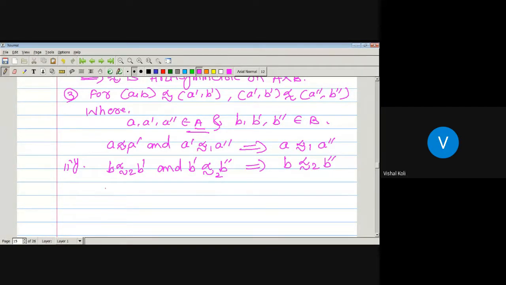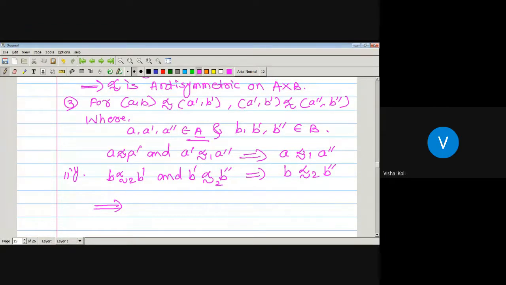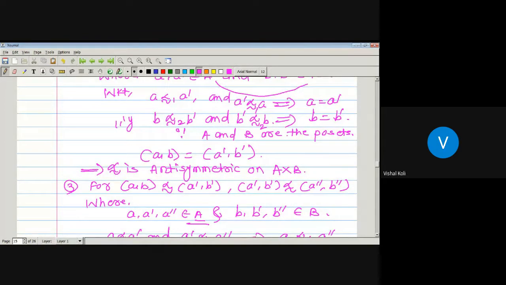Okay, again by the comparison, as A precedes A double dash and B precedes B double dash, we have to use the definition of product order.